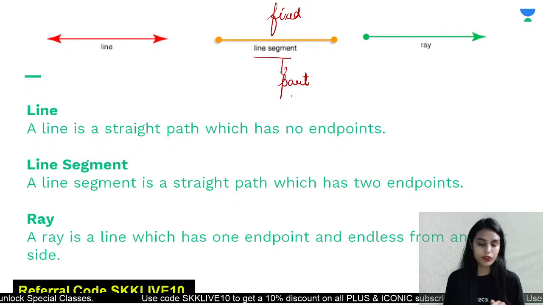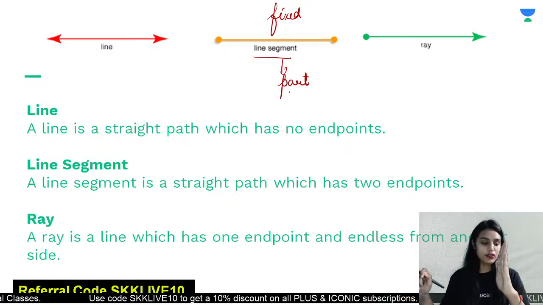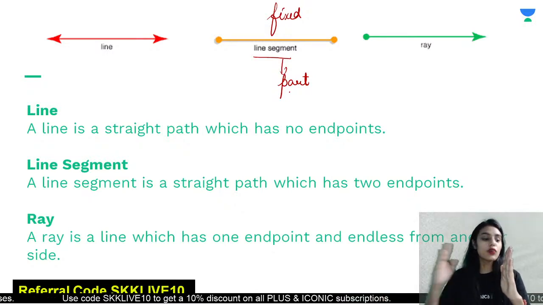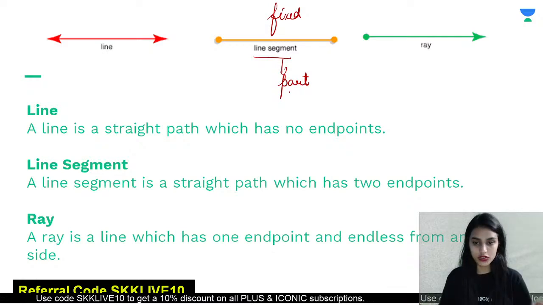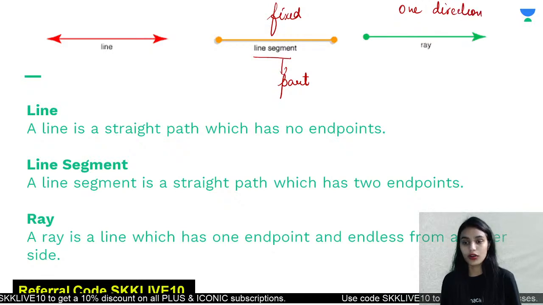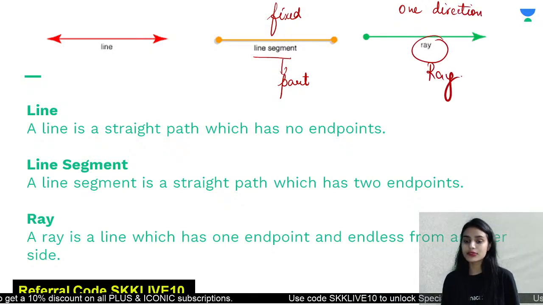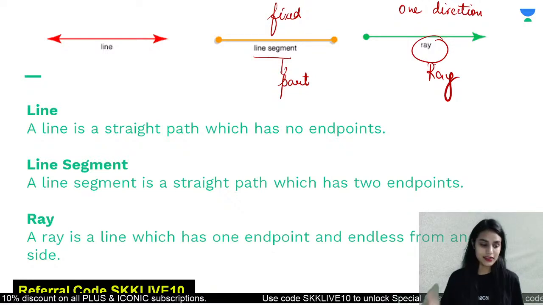Now we have another form of line which we can increase from one side. Suppose it is starting from here, I can increase it in one direction only but not in the other direction. That is not called a line, that is called a ray. Capital R-A-Y or small r-a-y, it is called a ray.